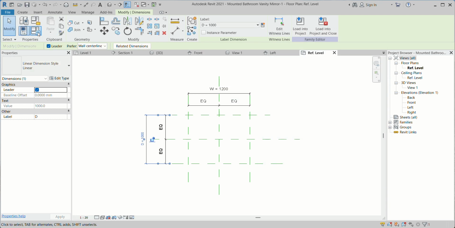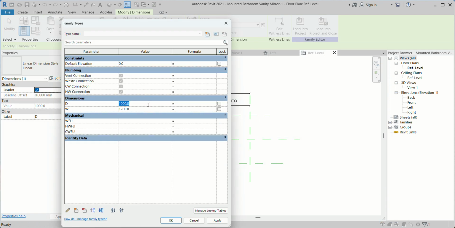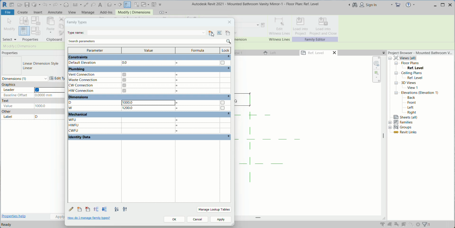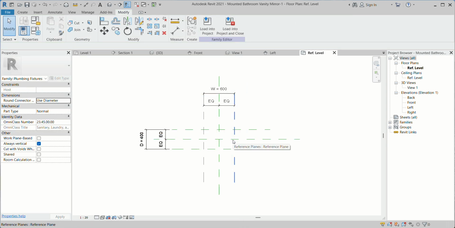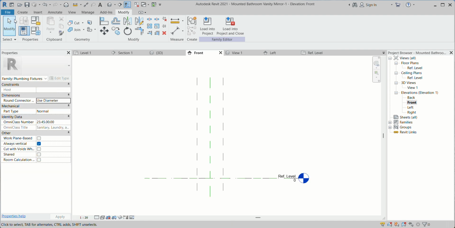Say, for example, for the width, first of all I can create the name here. So vanity mirror. I can make the depth around 400 and the width around 600. Like that, I created these two like a parametric family. So I can go back to my front view. This is the floor level, my zero.